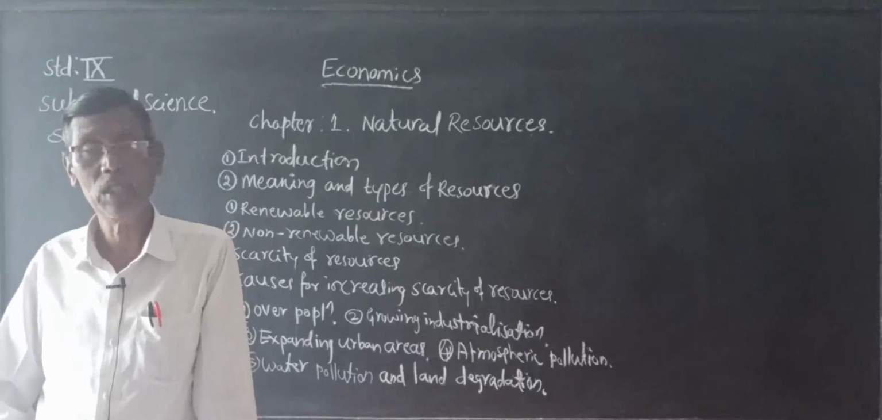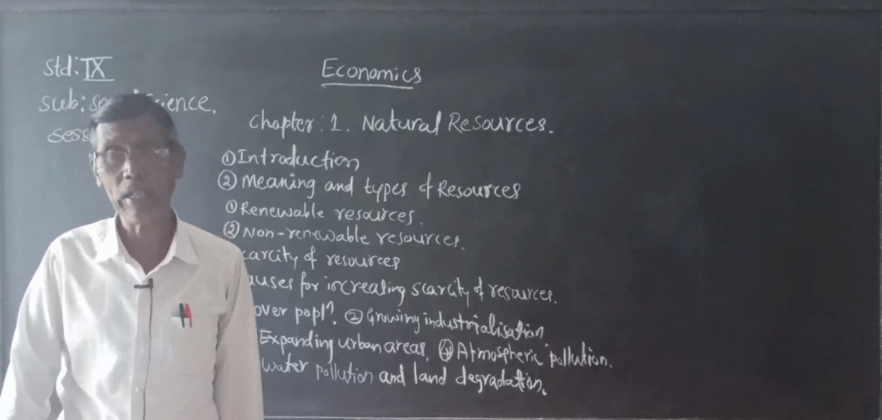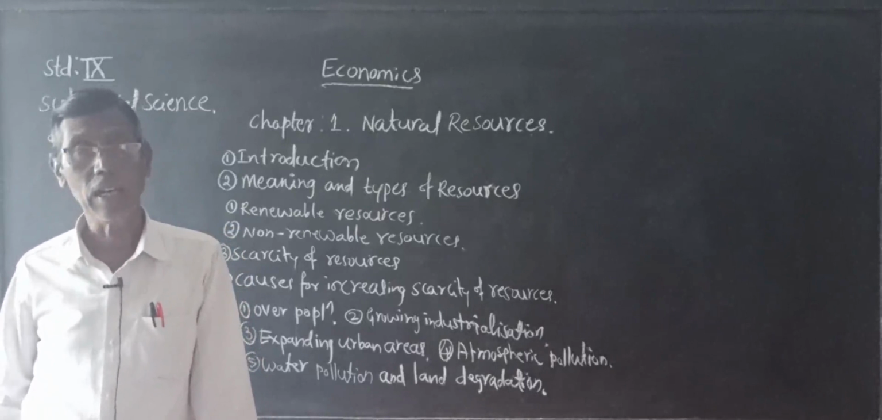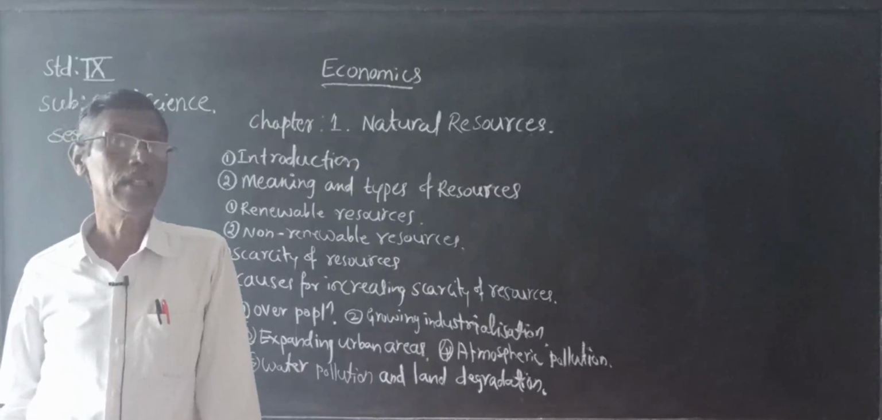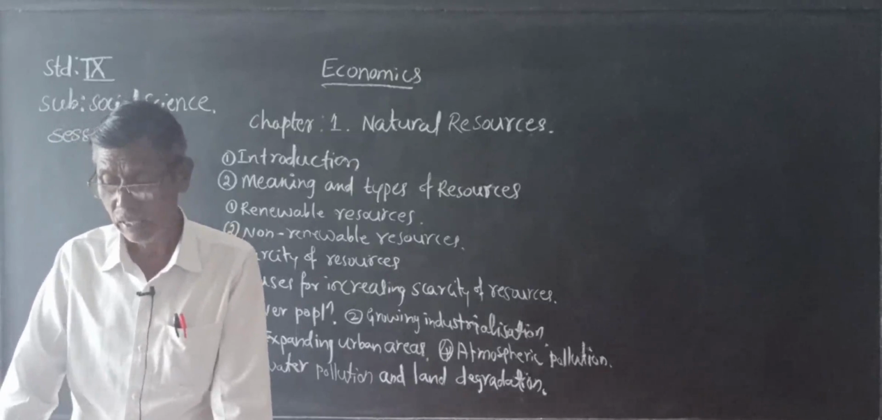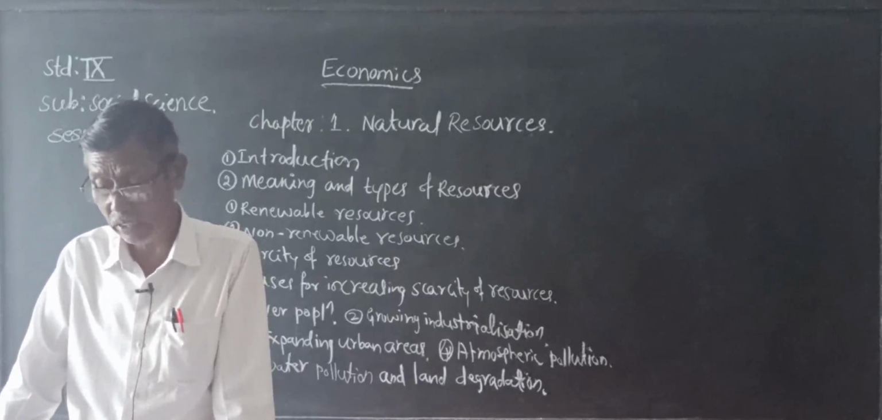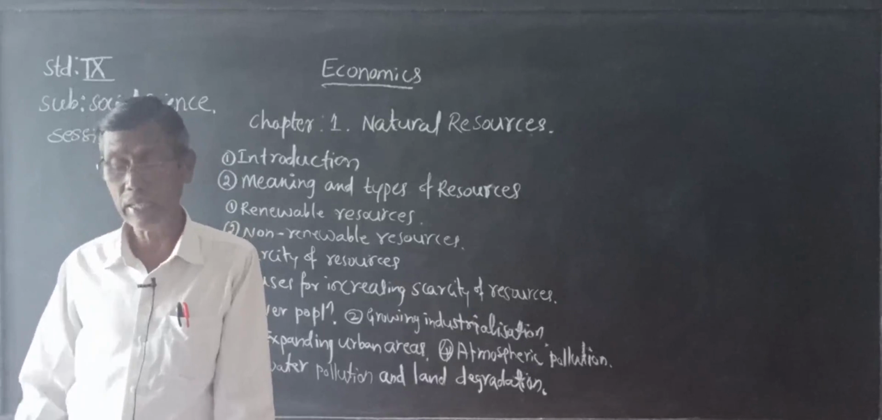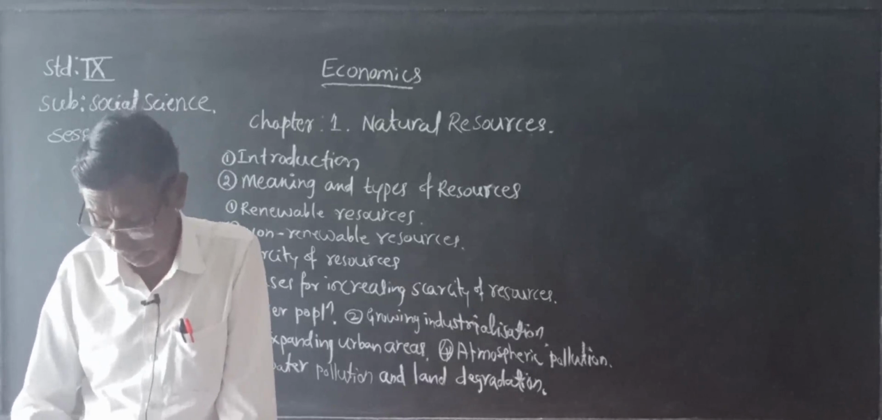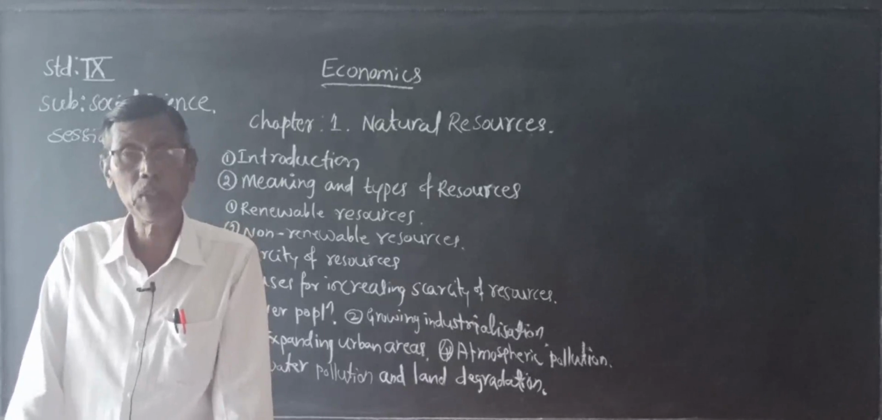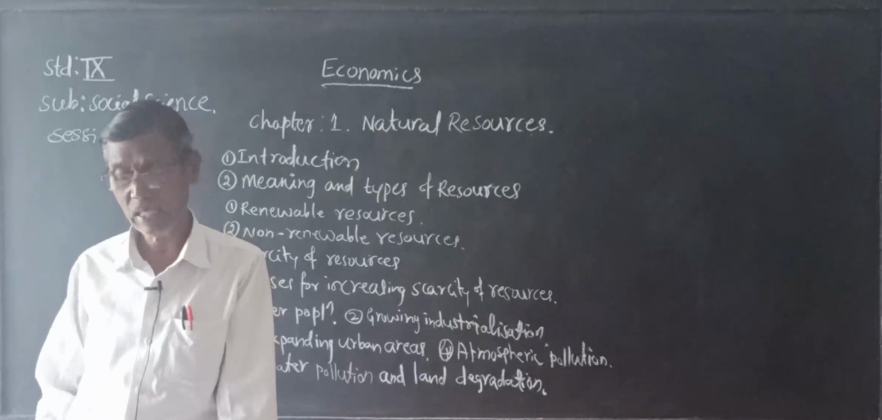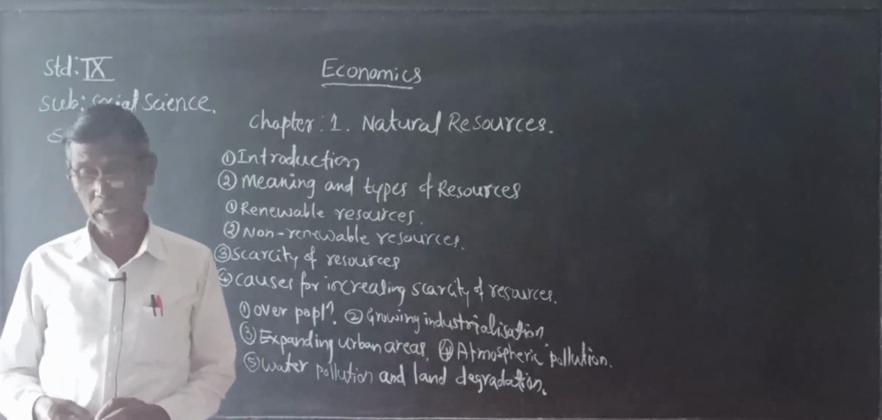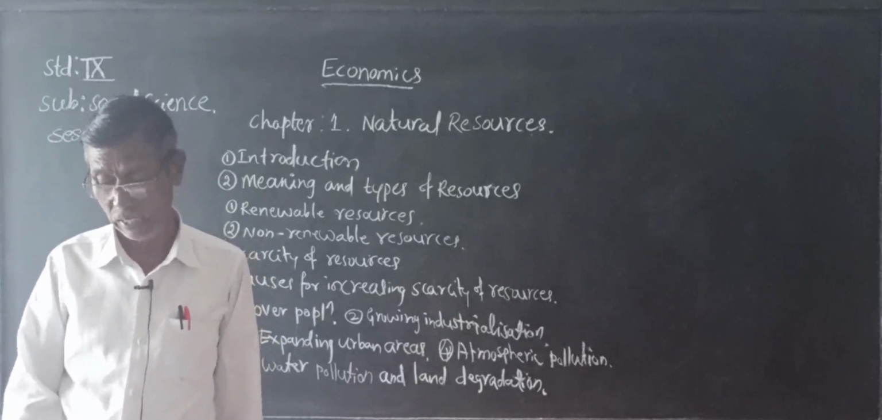For example, water, land, forest, air, sunlight and heat are examples of renewable resources. They will not get exhausted. They are non-exhaustible resources. Nature itself, through its natural process, replenishes all these resources. So they are called non-exhaustible resources or renewable resources.